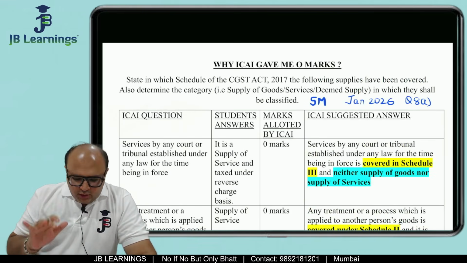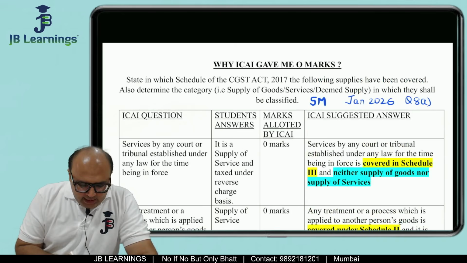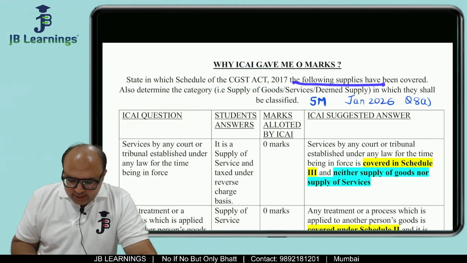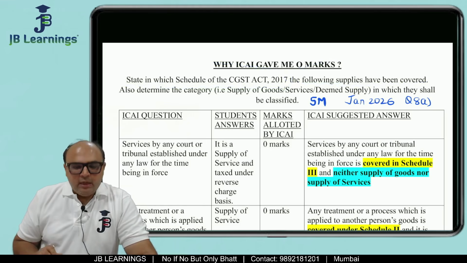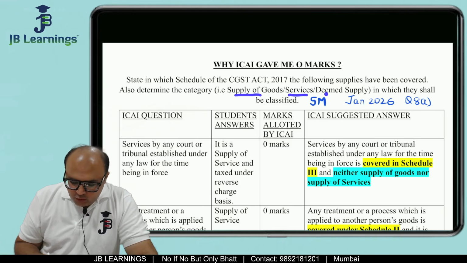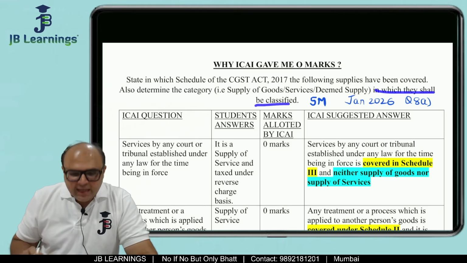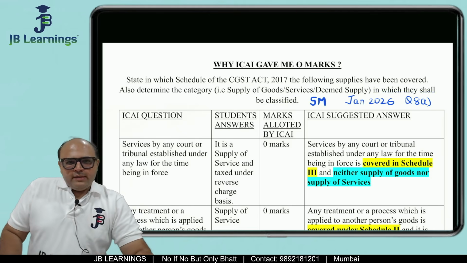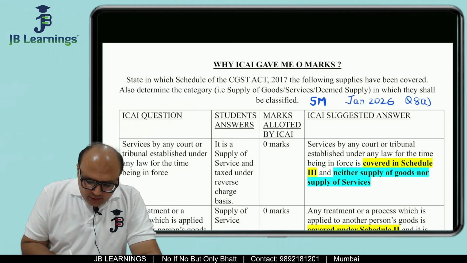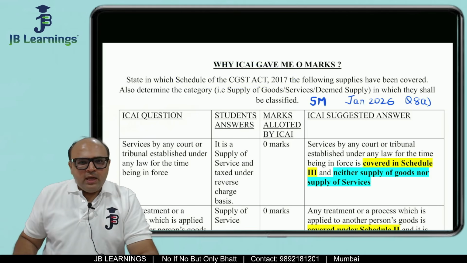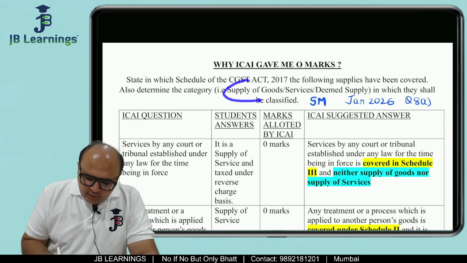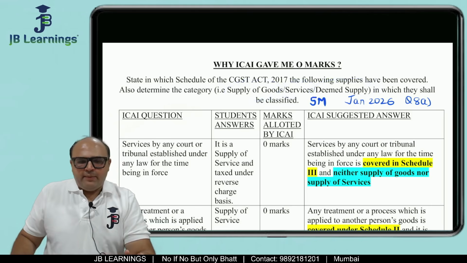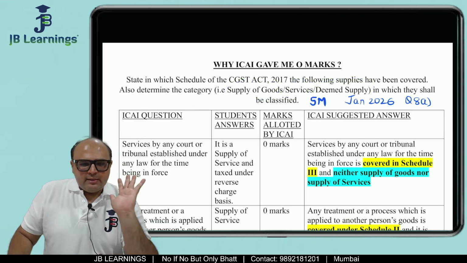So friends, first of all, the question in the CA Inter paper was: state in which schedule of the CGST Act the following supplies have been covered. Also determine the category, supply of goods or services or deemed supply, in which they shall be classified. So the question is asking you to state the schedule in which it is covered, and once you say the schedule, you have to say whether it is a supply of goods or services or a deemed supply. So the question is asking two things, right?